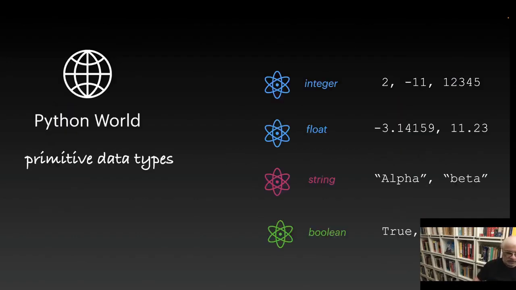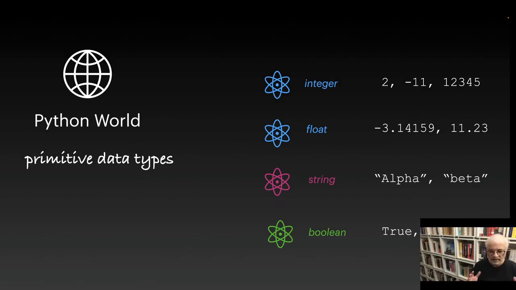Let's just look at some examples of that. What's an int, or integer? Those are integers, positive and negative whole numbers, including 0. Examples are 2, -11, 1, 2, 3, 4, 5, etc. And there's an unlimited number of integers available to you, given restrictions of hardware and so on.